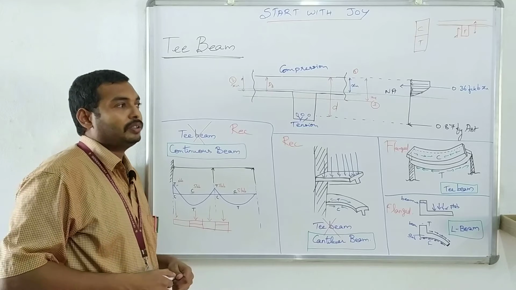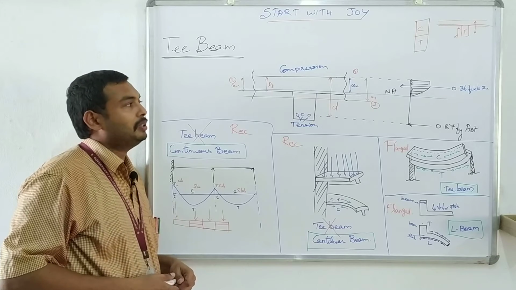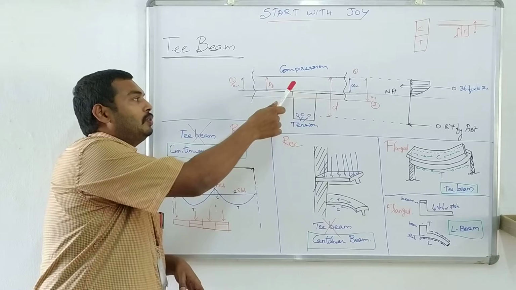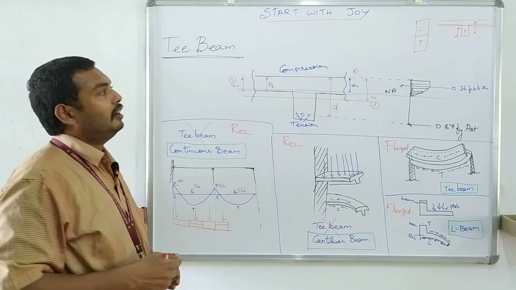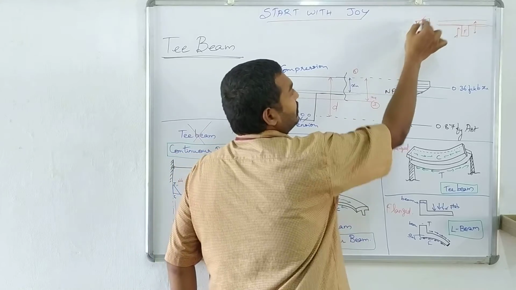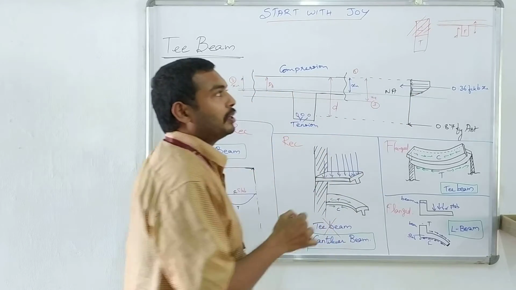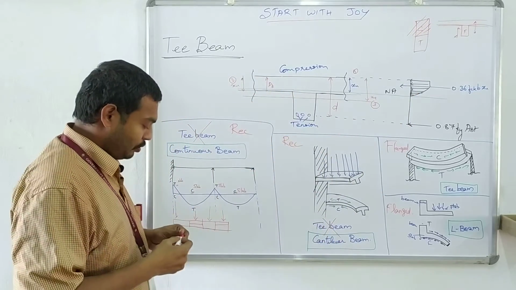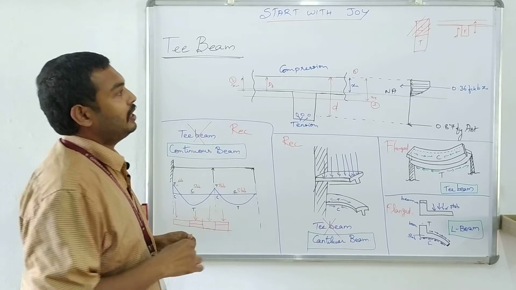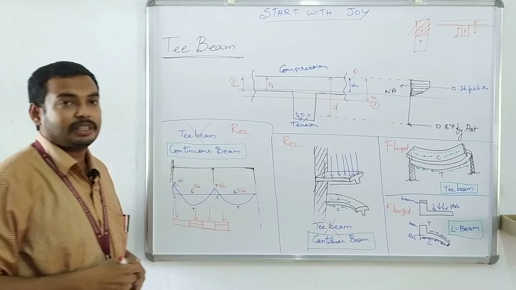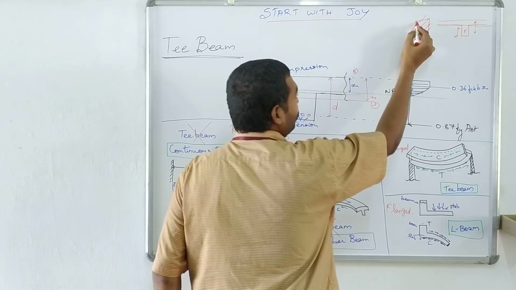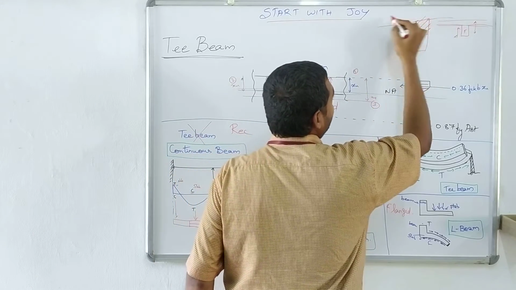So why we are using a T beam compared to a rectangular beam means, since the slab is going to contribute to the compression zone, we can save this area. The compression zone we are going to consider in a rectangular beam, that zone is going to be replaced by the slab itself. For rectangular beam also you are going to construct a slab over this.